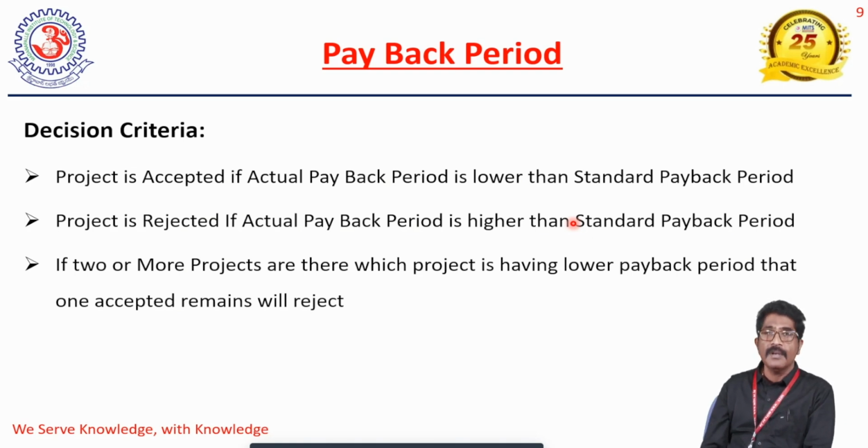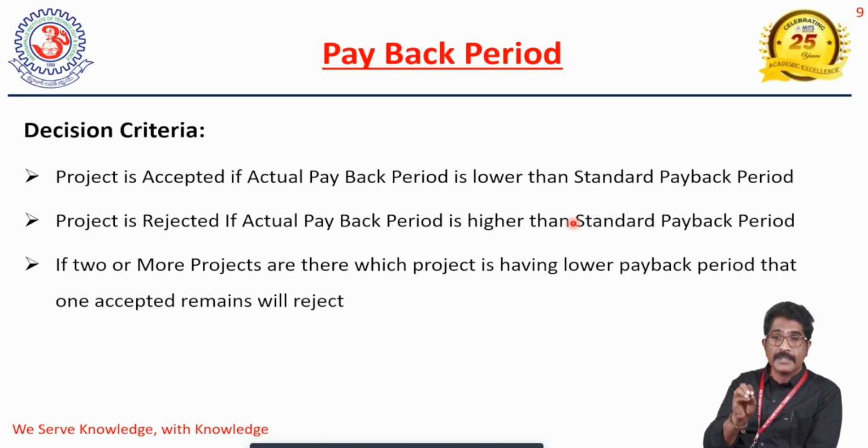For example, if the actual payback period of the project is 3.5 years, but the standard payback period is 3.9 years, then the actual payback period is lower than the standard, and the project will be accepted. If the actual payback period is higher than the standard payback period, the project will be rejected.